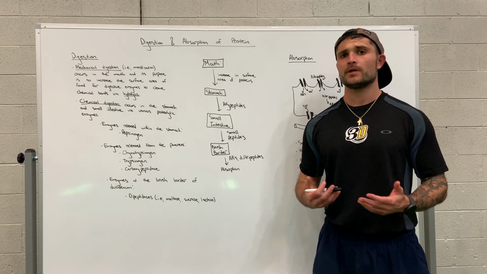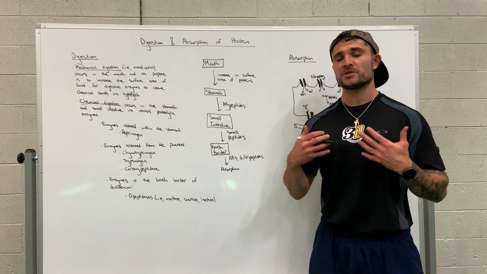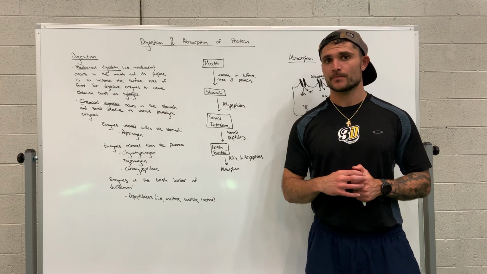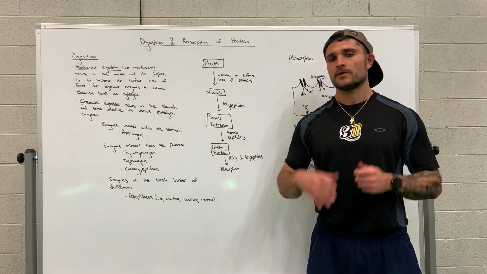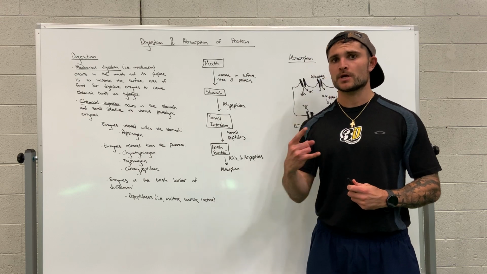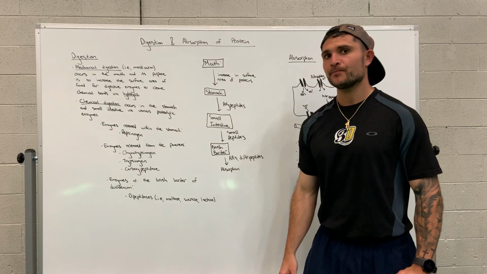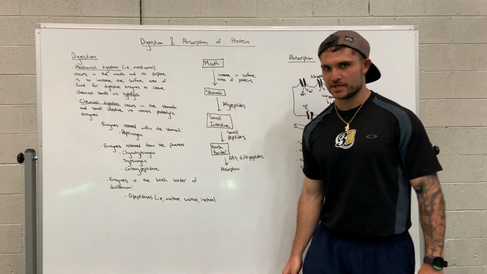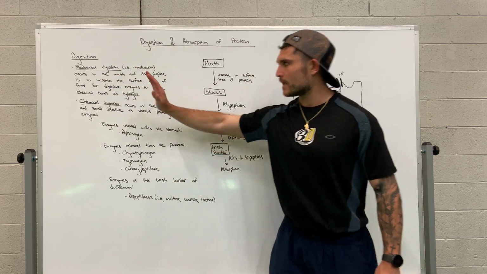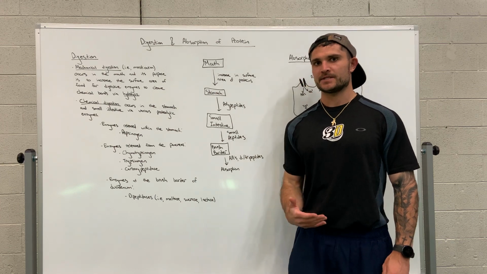Hello, in this 3D lecture, we're going to be discussing the digestion and preceding absorption process that takes place in the body of protein molecules. Okay? Now, in order to understand the digestion and preceding absorption process, two terms need to be well understood. That being mechanical digestion as well as chemical digestion. Now, mechanical digestion occurs in the mouth, while chemical digestion occurs in the stomach as well as the small intestine.